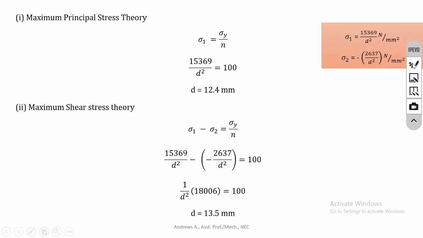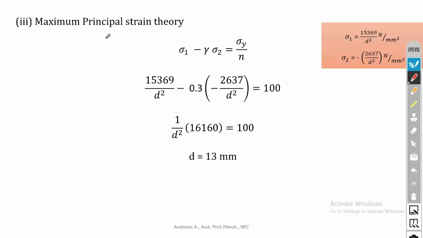Then the next theory is maximum principal strain theory. According to this theory, sigma 1 minus gamma sigma 2 is equal to sigma y divided by n. Substitute the value of sigma 1, gamma is given as 0.3, then sigma 2, sigma y is 100, n is equal to 1. Take d square commonly outside, then minus and minus you will get plus, so this is your solution. Finally we will get d is equal to 13 mm. Okay, fine.